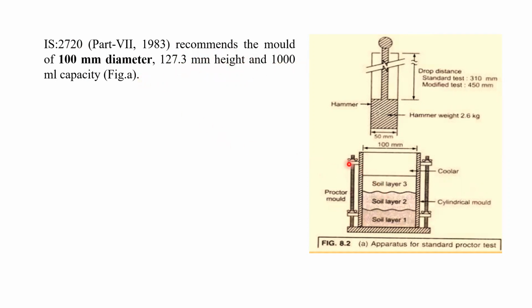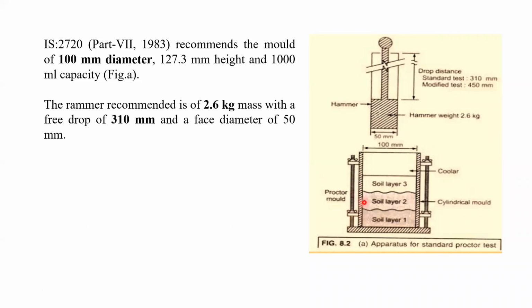You can see here, this is the rammer, and from here, this is the compaction mold, and the top one is called the collar. So the diameter is 100 mm, and the volume of this mold is 1000 ml. The height is 127.3 mm. We also have to use the rammer.